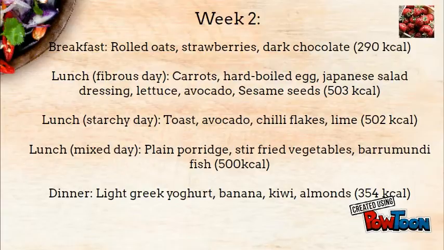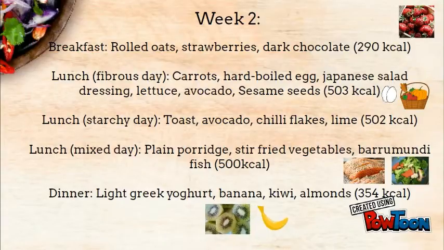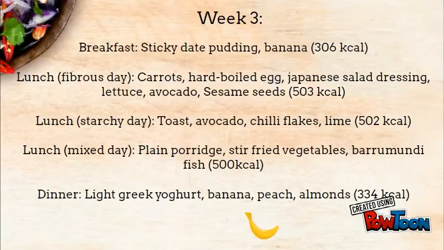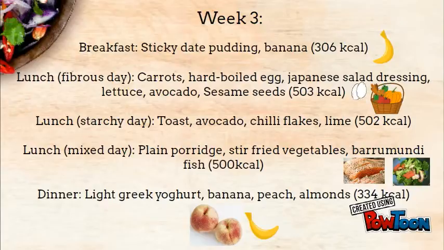Likewise for dinner, she ate the same food for dinner for 7 days in a row before changing to other food. The 3 types of lunch were fixed and set for the entire experiment. For example, if she were to eat fibrous complex carbohydrates on the 1st, 12th, and 24th day, she would be eating the same food of the same portion. The same goes for starchy carbohydrate days and mixed carbohydrate days.